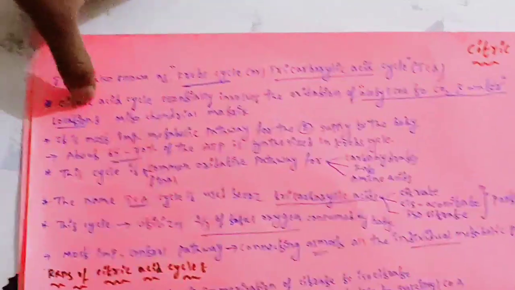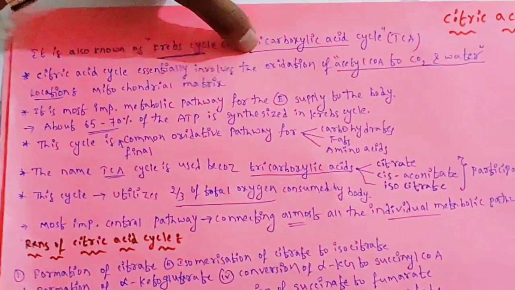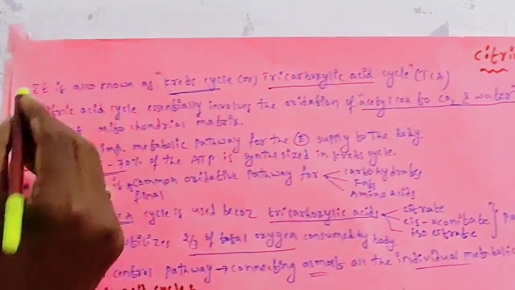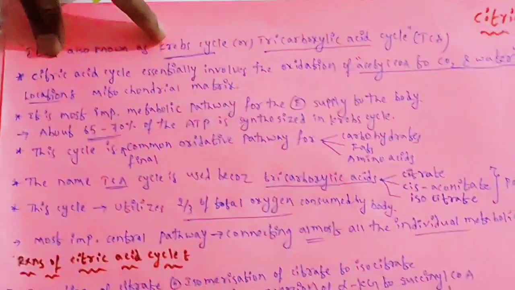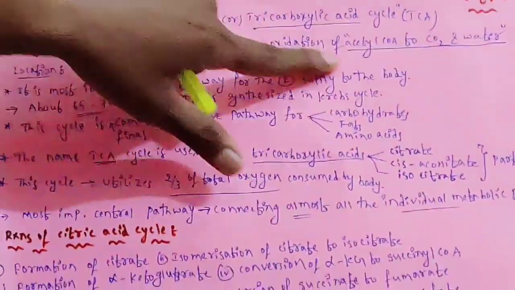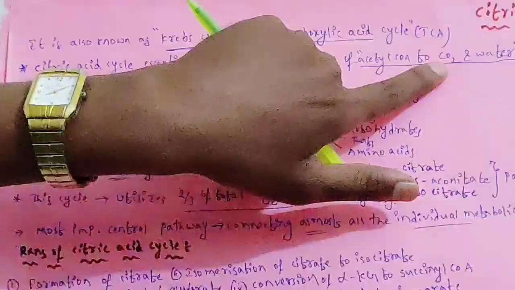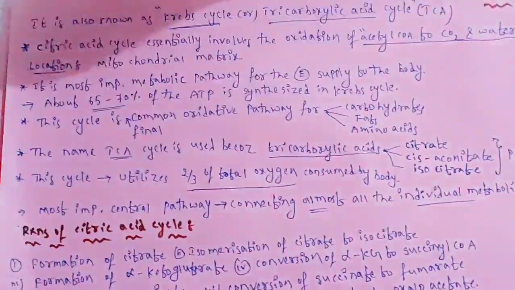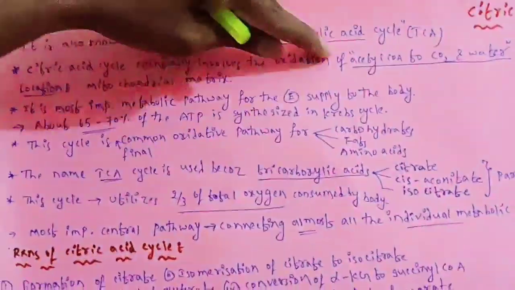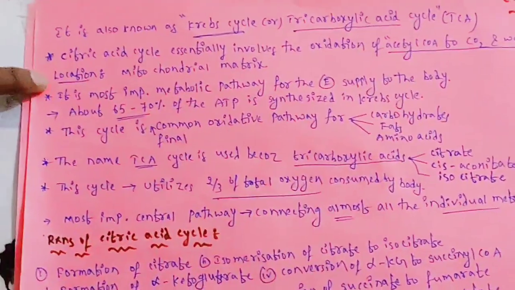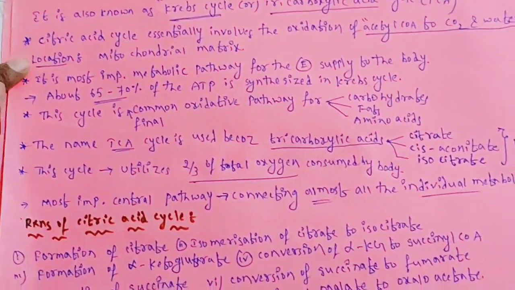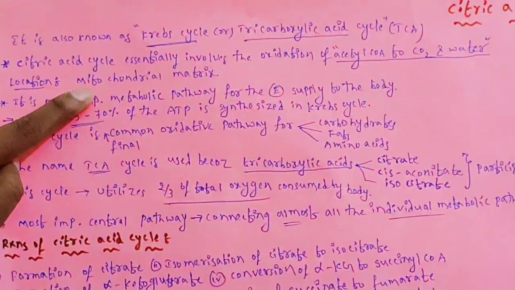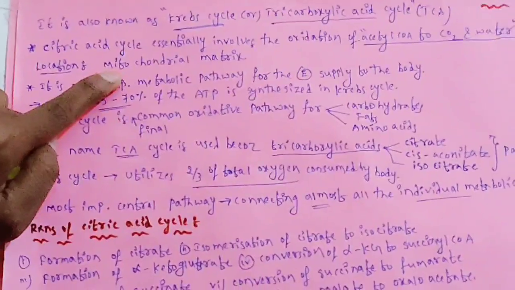The citric acid cycle essentially involves oxidation of acetyl-CoA to carbon dioxide and water. This is an important thing. In the citric acid cycle, acetyl-CoA undergoes oxidation and finally gives carbon dioxide and water. The location where it occurs is the mitochondrial matrix. The enzymes required for the citric acid cycle are located in the mitochondrial matrix.